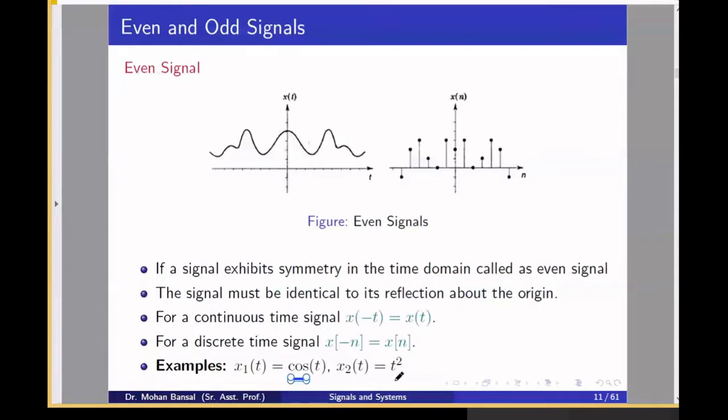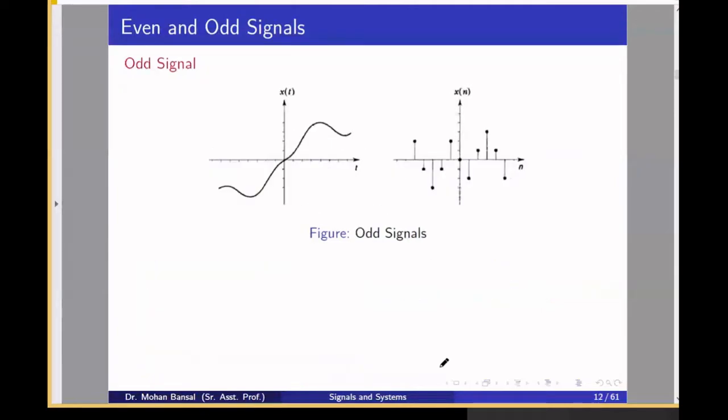cos t and t square are examples of the even signal. If we substitute t equal to minus t, you will get x(t) again. In x2(t), if you substitute t equal to minus t, you will get t square. That's why it is an even signal.